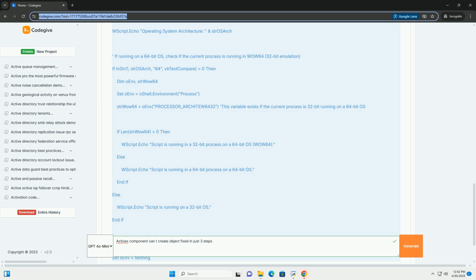Examine the error message carefully. It often contains the CLSID or ProgID of the component that's failing to load. If the error message only provides a generic error, you'll need to analyze your application's code to identify which ActiveX component it's trying to create. Look for lines of code that use CreateObject, in VBScript, or similar methods in other languages.